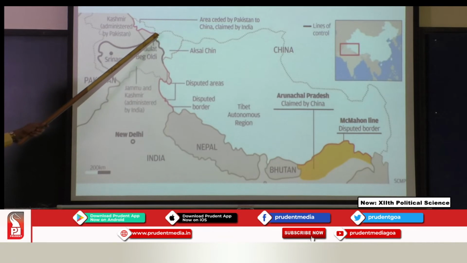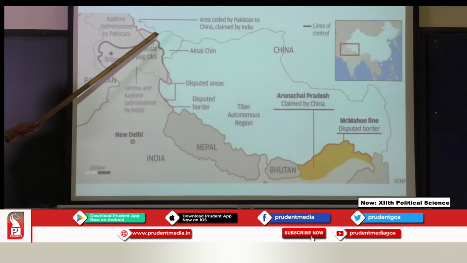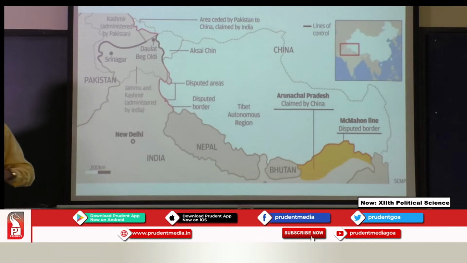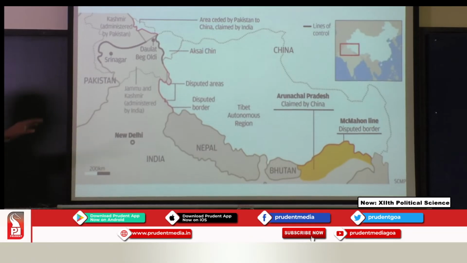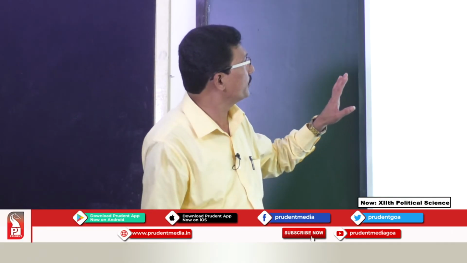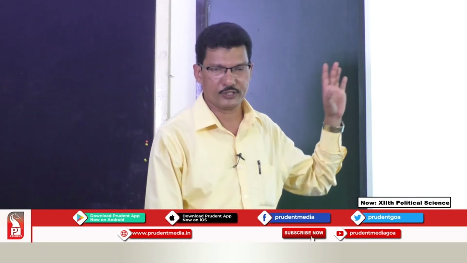Actually, it is set with a line of control here, but our claim has been there. So this is the Aksai Chin area, which China got from Pakistan. These areas are under the control of China. So the point we are discussing, with this map in focus, is the Chinese invasion of 1962.